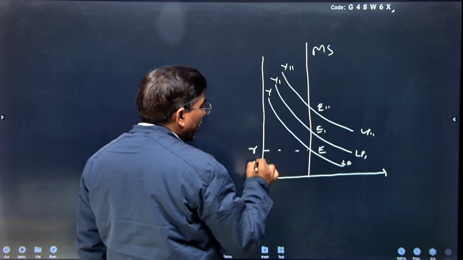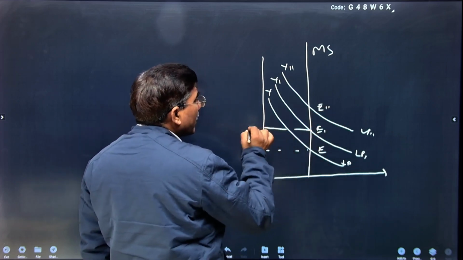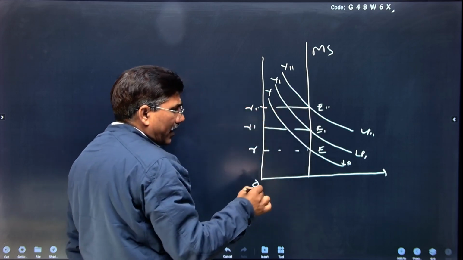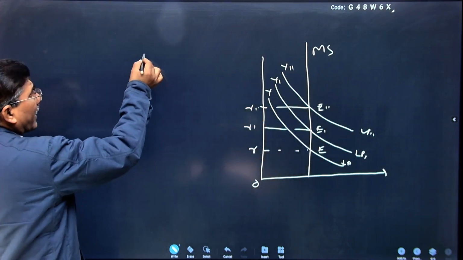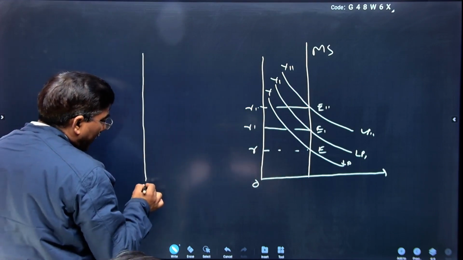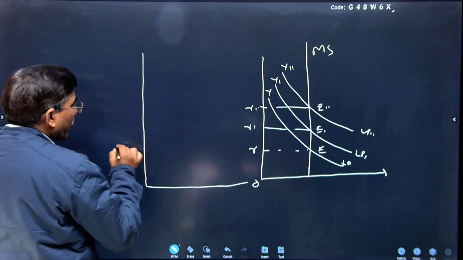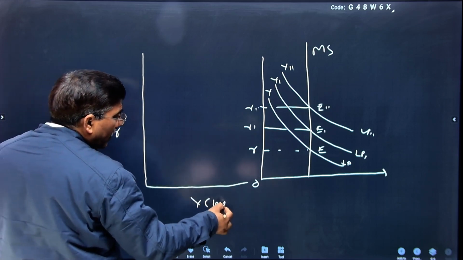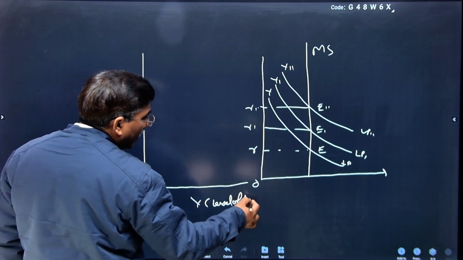In this way, this is the rate of interest R, this is the rate of interest R dash, this is the rate of interest R double dash. If I plot a diagram with respect to income level and rate of interest, suppose this is the rate of interest and this is the level of income.